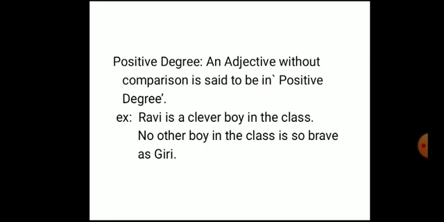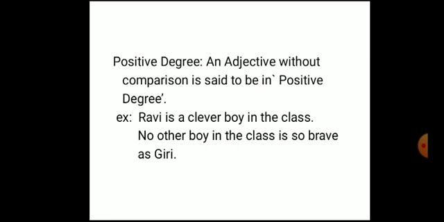Understood? What is positive degree? An adjective without comparison is said to be in positive degree. Like Ravi is a clever boy in the class. No other boy in the class is so brave as Giri.